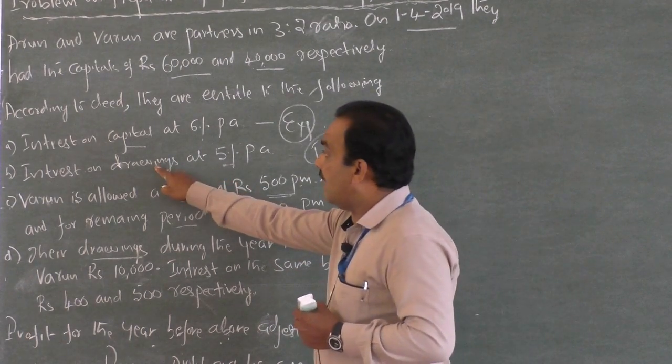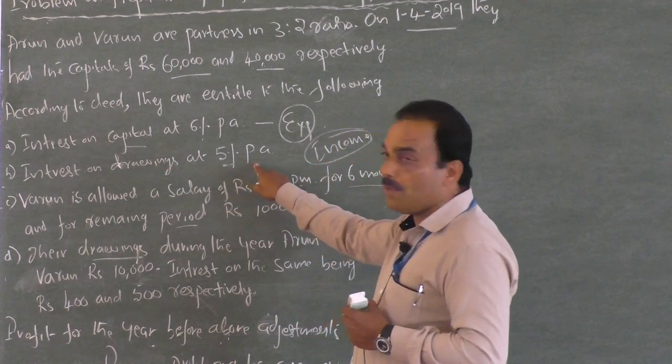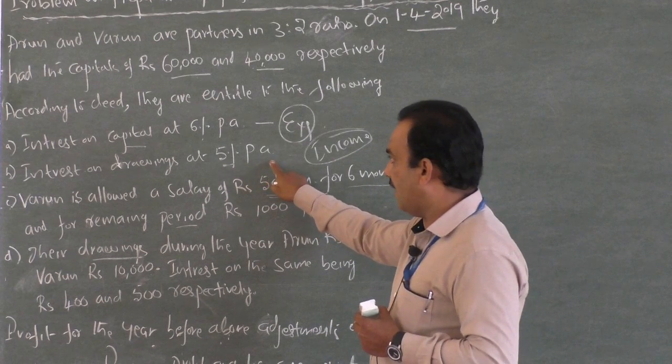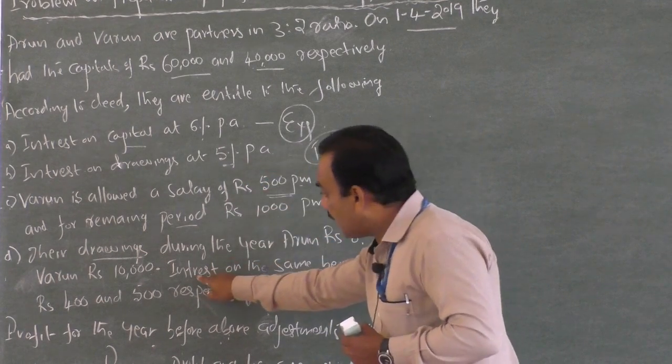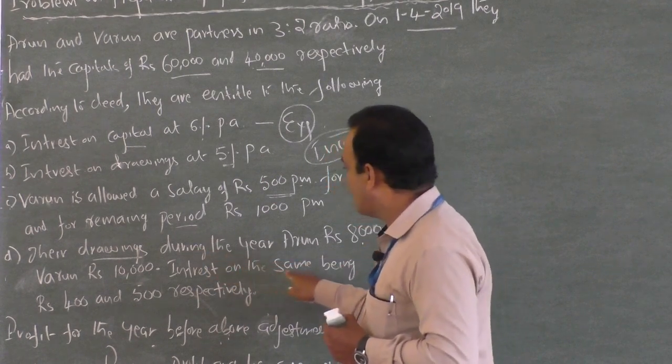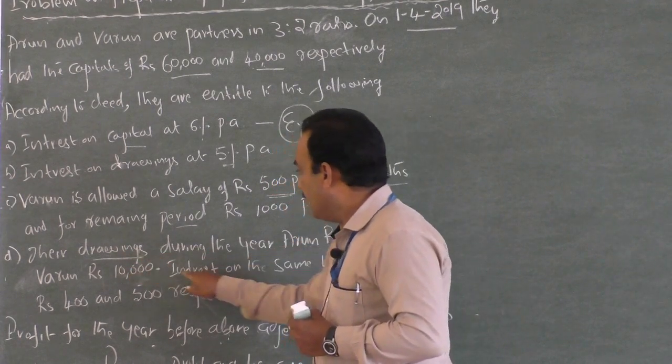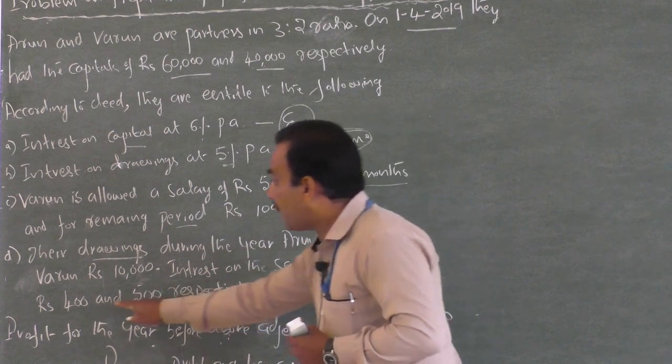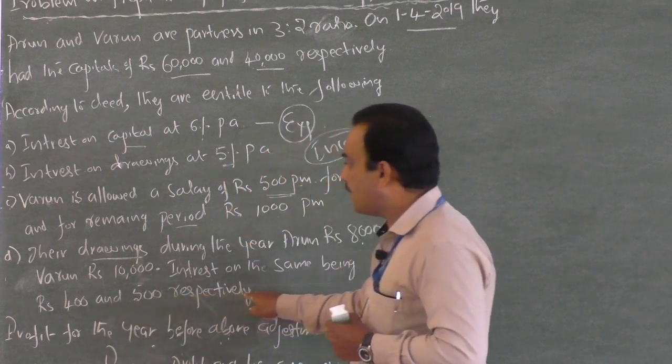Yes, here it is said that interest on drawing is 5%. Here it is the clear cut explanation that interest on the same, I mean interest on drawing, being rupees 400 and 500 respectively.